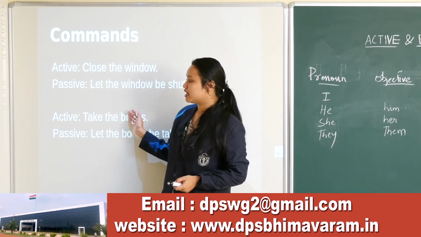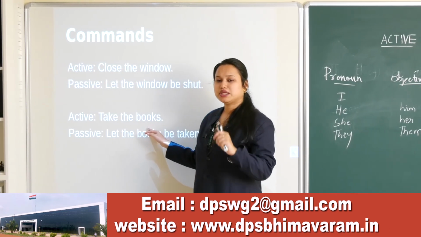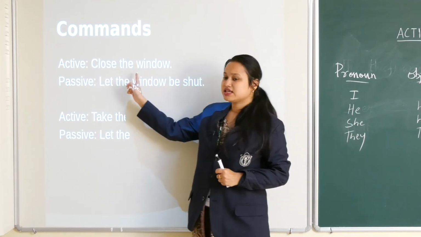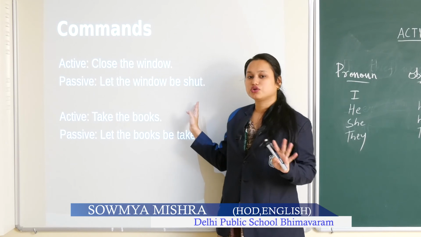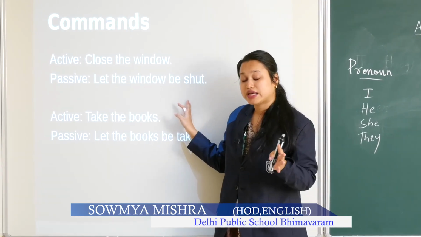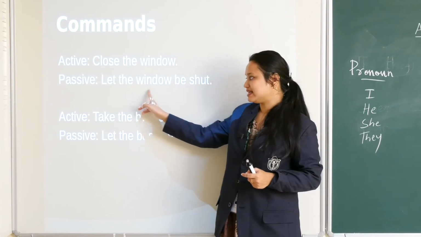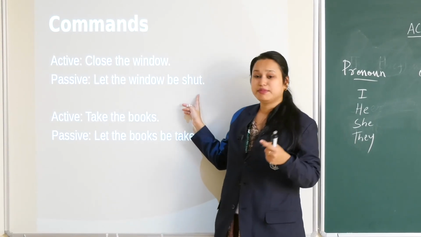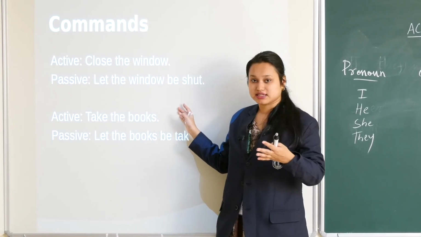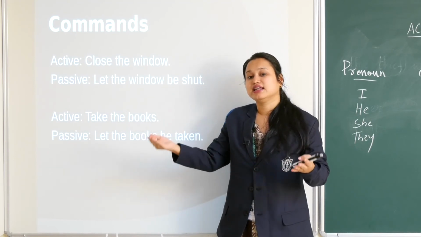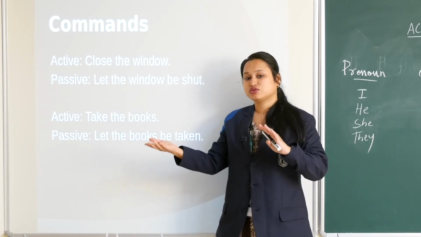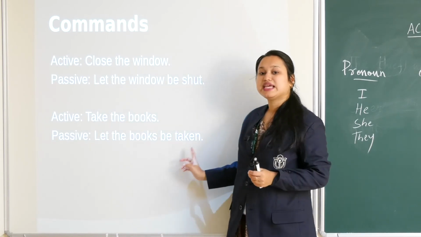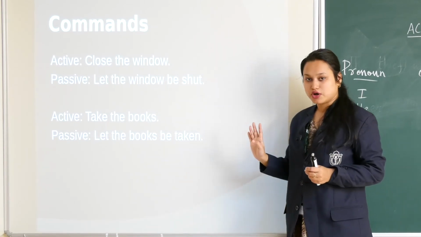Okay, this is very important. Commands. When we are saying commands, close the door, close the window, give me the pen, these are all commands. When commands are there, we don't know who is giving the command to whom. So how will we make the passive voice? We will use a sentence like this. Let the window be shut. Let the window be closed. Like that I'll make this sentence. Pass the colour. Let the colour be passed. Who is doer, who is receiver, we don't know. Take the books. Let the books be taken. Let plus be plus V3 form, right?